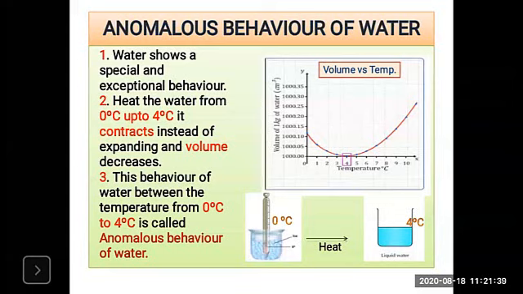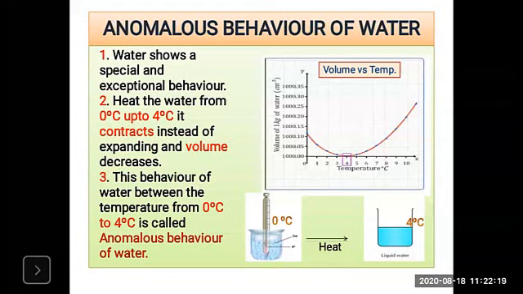And this phenomenon is called the anomalous behavior of water. So water shows a special and exceptional behavior, where from 4 degrees centigrade to 0 degrees centigrade it expands, and from 0 to 4 degrees centigrade it contracts instead of expanding, where the density increases and volume decreases. This expansion of water when it is cooled from 4 degrees centigrade to 0 degrees Celsius is known as the anomalous behavior of water.